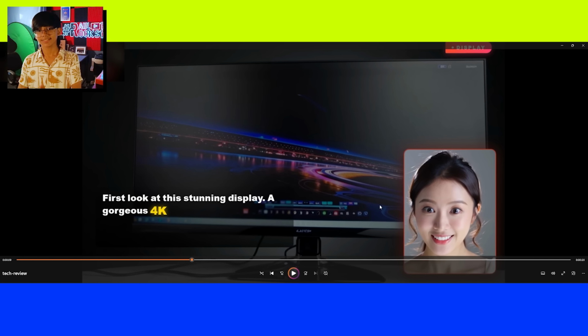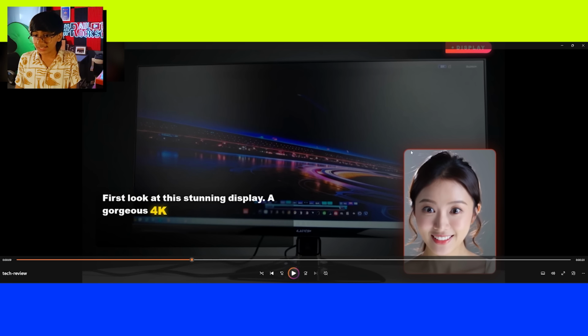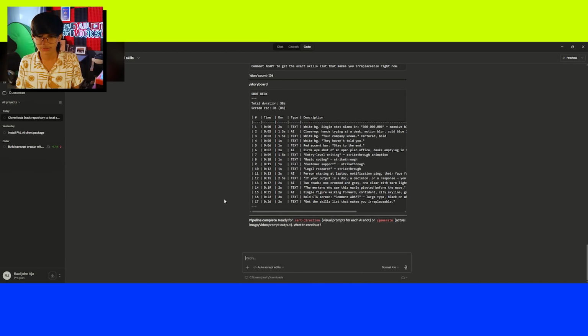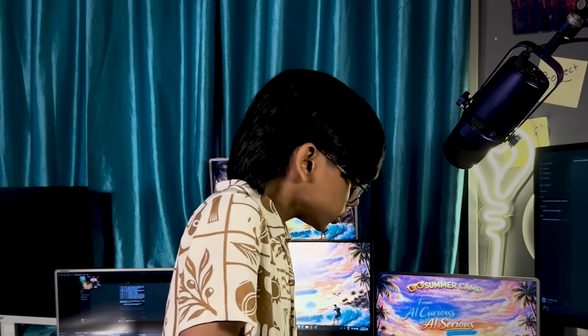So as you can see, there is a character explaining stuff about the display. I know it's not the best, okay? But literally the fact that it edited something into it, this was generated separately, this whole thing was edited separately, the caption was edited separately. It's crazy. And this I did in 5 seconds. Obviously this can be way better if you sit with it and make it better. I just wanted to show a small example of what is possible. Now the same AI, imagine you're on your phone and typing this and entering this. Like I said before, you don't have to be in front of your computer.